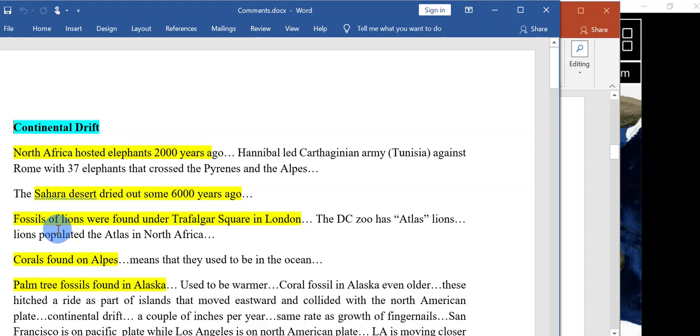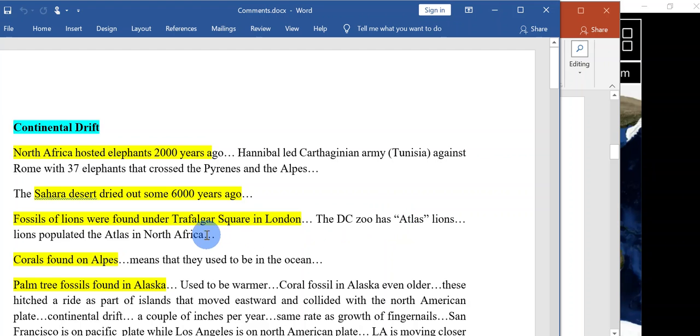We mentioned that they found the fossils of lions under Trafalgar Square in London when they were excavating. We also mentioned that the DC Zoo has a lion called the Atlas lion. These Atlas lions are extinct, disappeared completely in Algeria. They still exist only in zoos and so on.